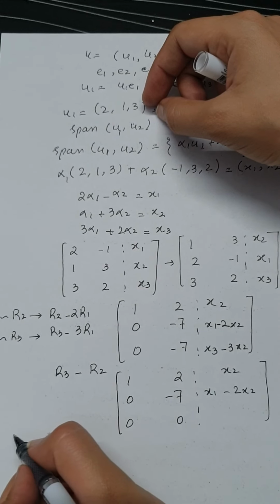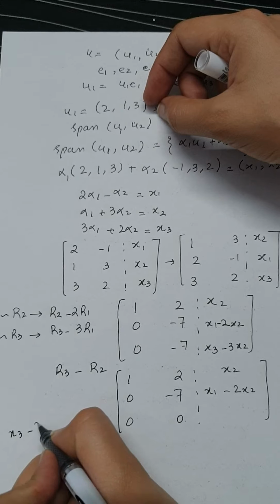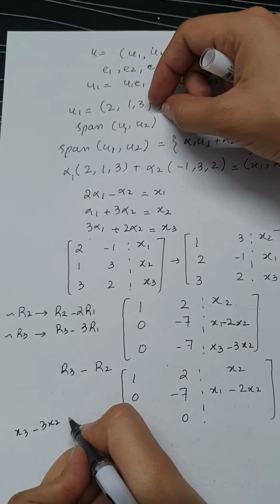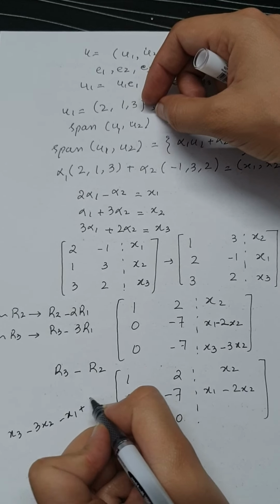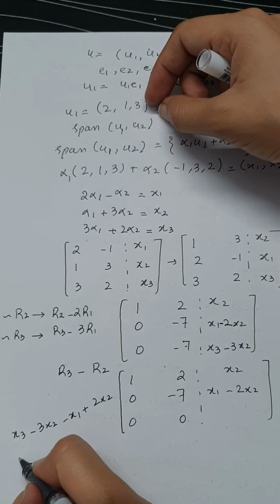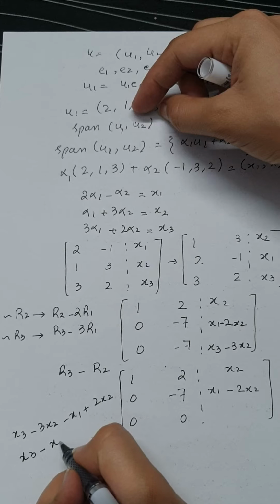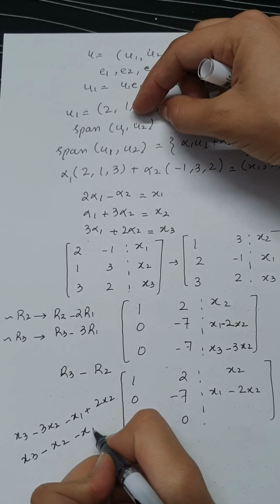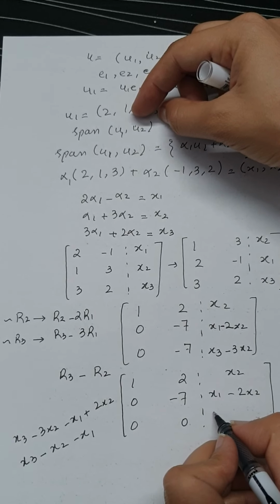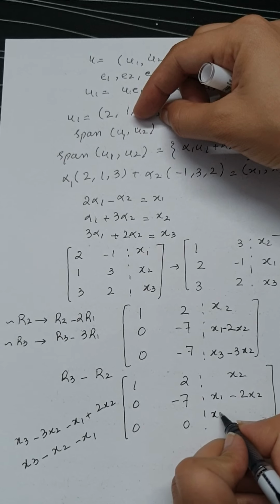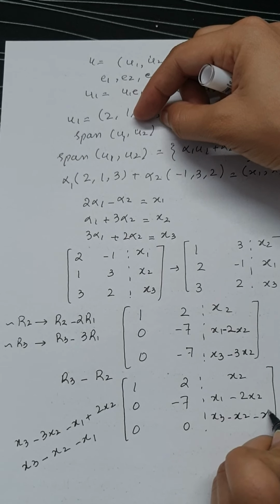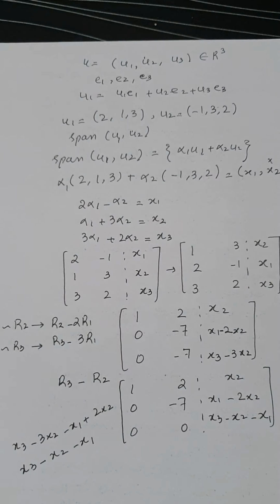And x3 minus 3 times x2 minus x1 plus 2 times x2 will give us x3 minus x2 minus x1.